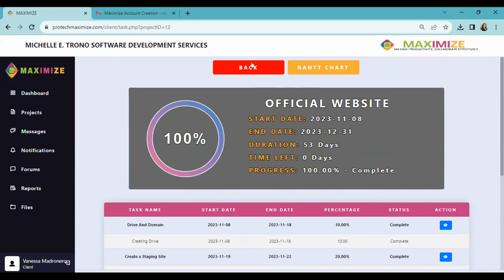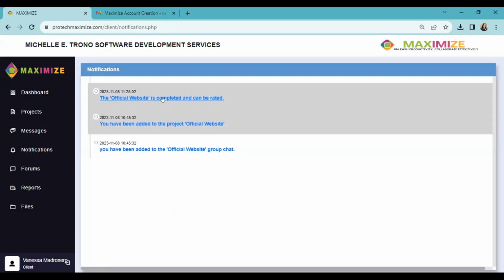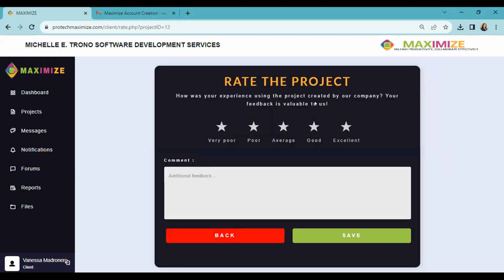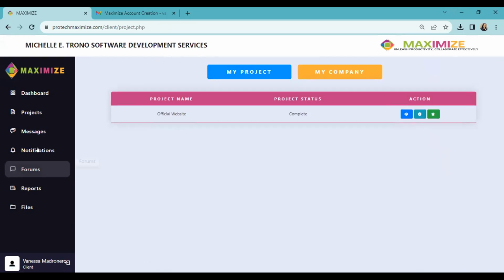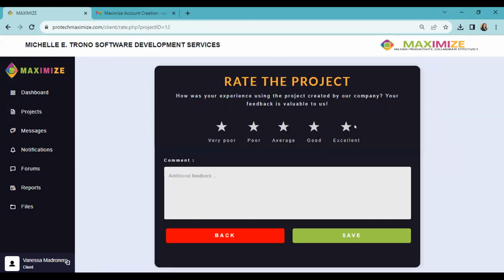So of course, if it's done, it will now be rated. To go to this page, we can just click project or lead in notification, then go to other project, then click this rate button here, and it will proceed in this module. For instance, if we are satisfied, just add "I am satisfied with the project created."